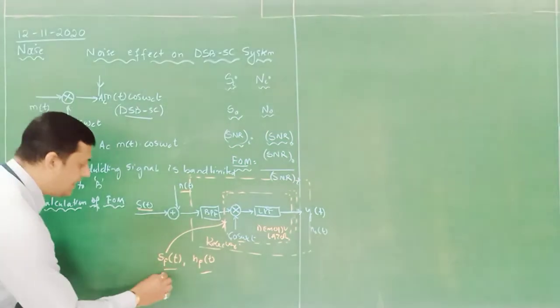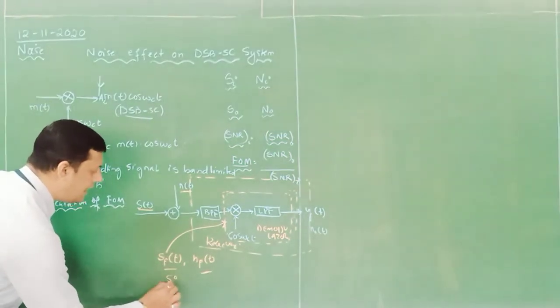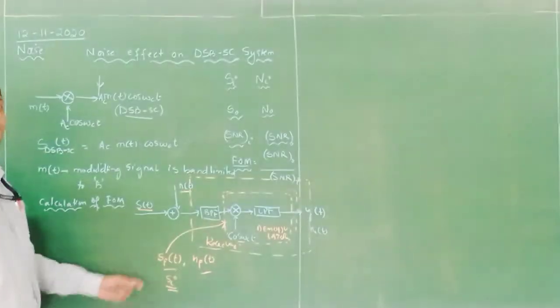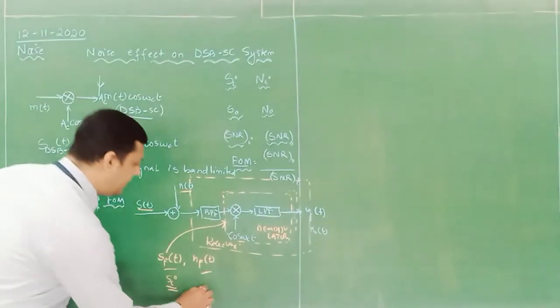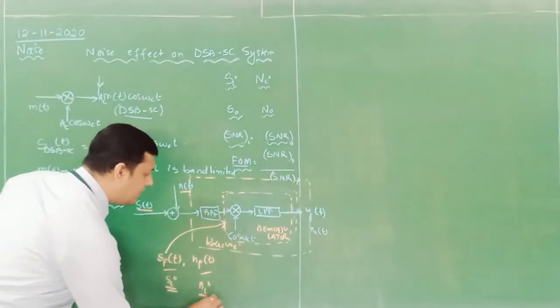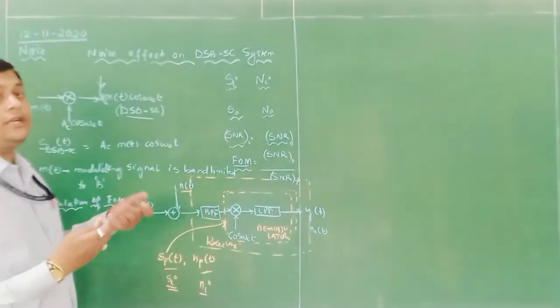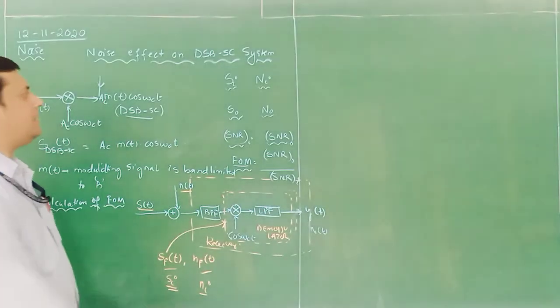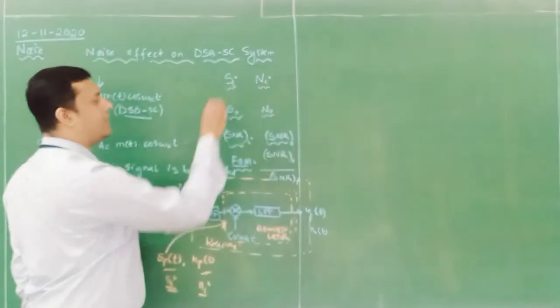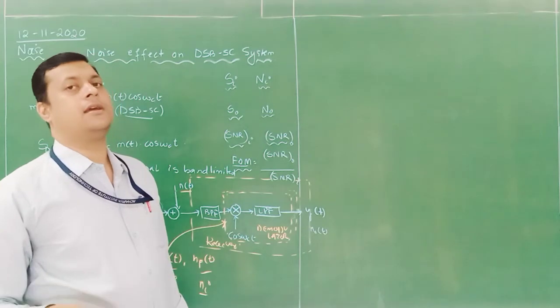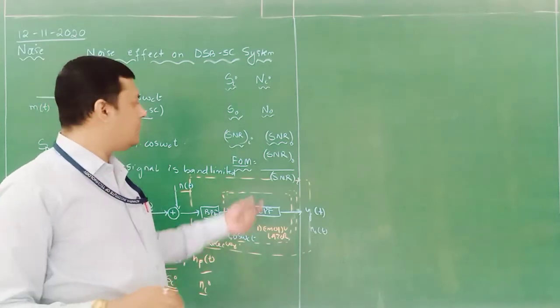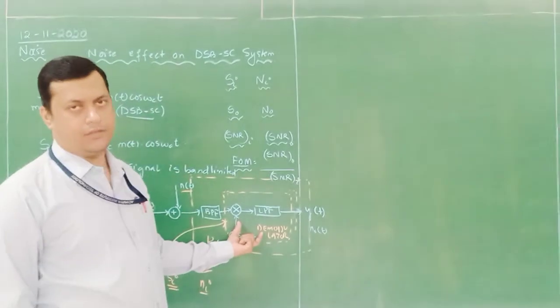From SF of t we will identify the input signal power to the demodulator, and from NF of t the input noise power to the demodulator. Always remember, Si and Ni indicate the input signal power and input noise power to the demodulator unit.